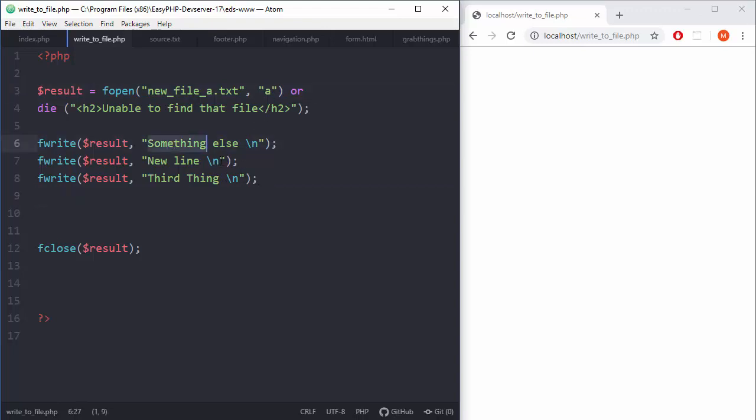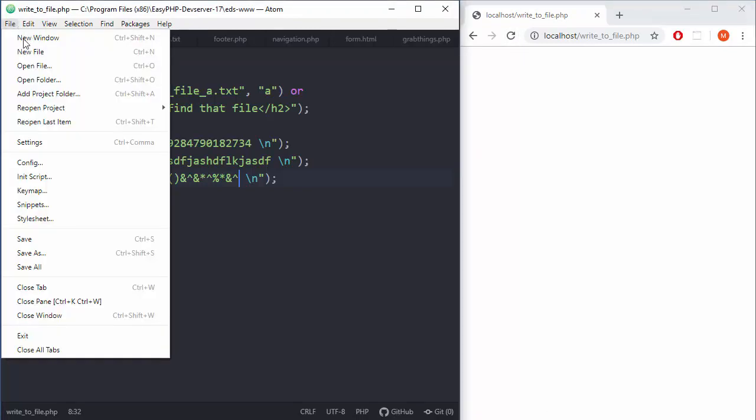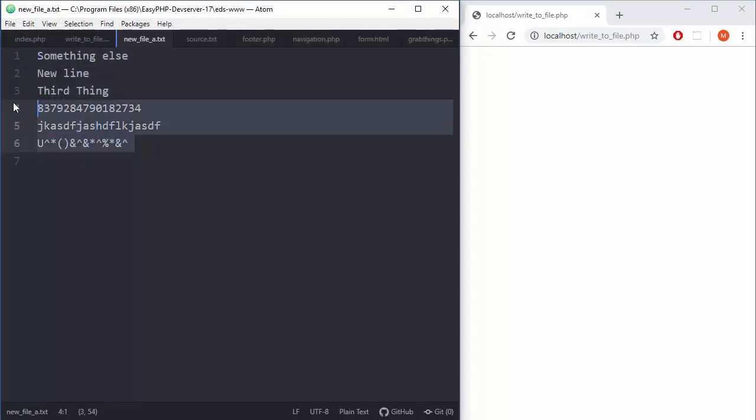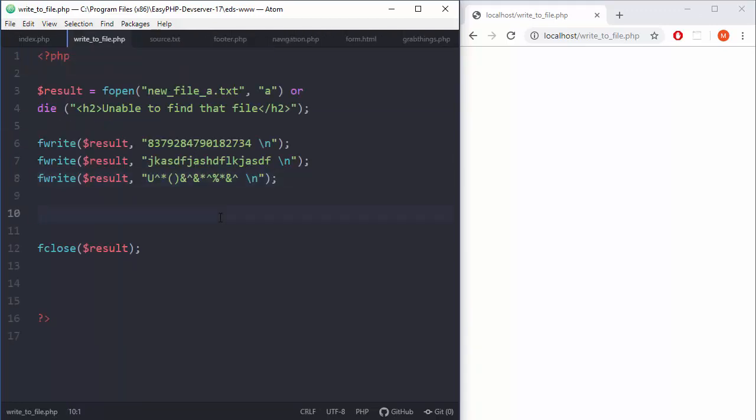So let's change this to actual numbers. I mean, it's really not important what you are going to type here, it can be anything else, but this command, appending, is not destructive. It will just add things down there. So we can even use weird symbols, and it's totally up to us. So now refresh, and no complaints from PHP. Let's check our file, new file A, and there you go, we have appended things here, even weird symbols, without any kind of problems.